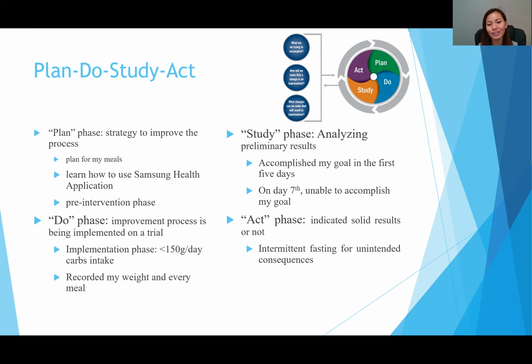I couldn't control myself, so I gained back the 2 pounds the next day. The act phase shows whether the study phase has indicated solid results or not. Then we have to consider an alternative plan. As for me, I would have to consider intermittent fasting for those unintended consequences, such as when I have friends or family visiting from out of town.